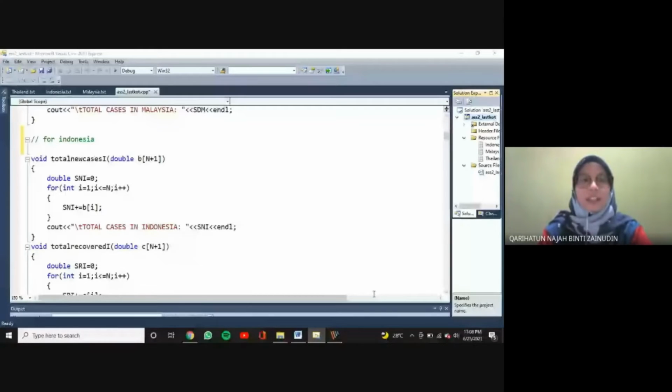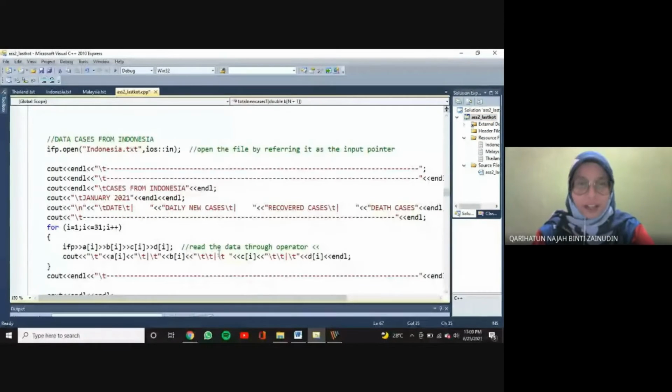Next, for the country Indonesia, we use the function files void total new cases I, as data type double, to display new cases, total recovered I to display recovered cases, and total death I to display death cases in Indonesia. To open this file, we open an input file as ifstream IFP for Indonesia that we name as indonesia.txt.